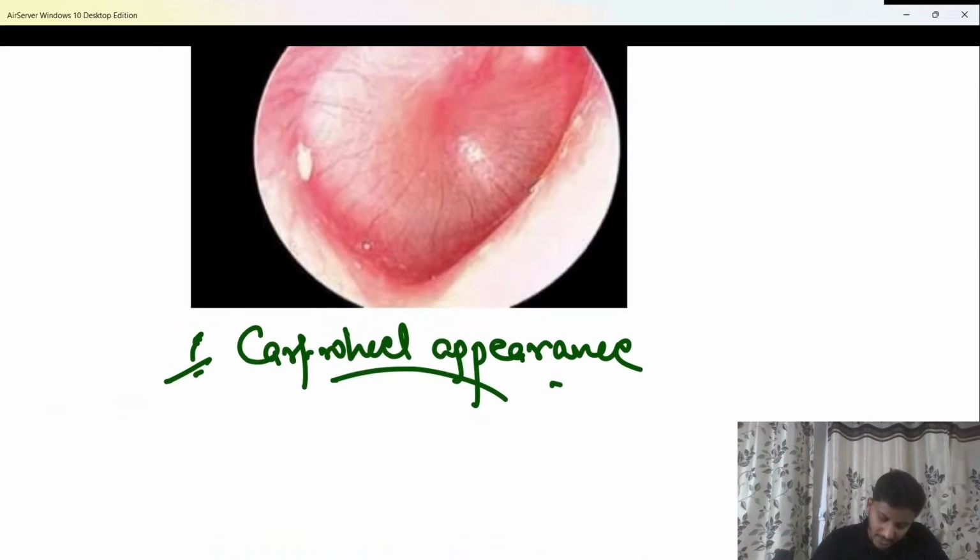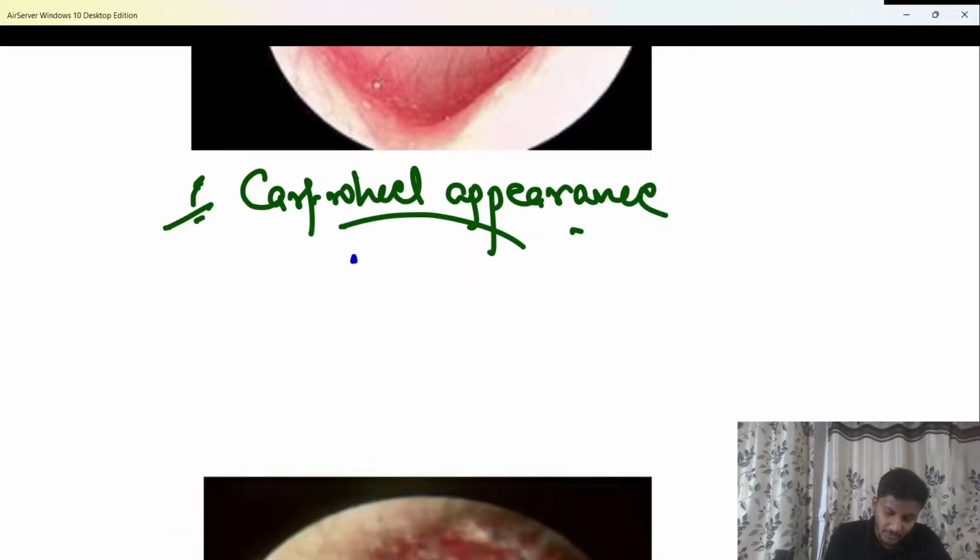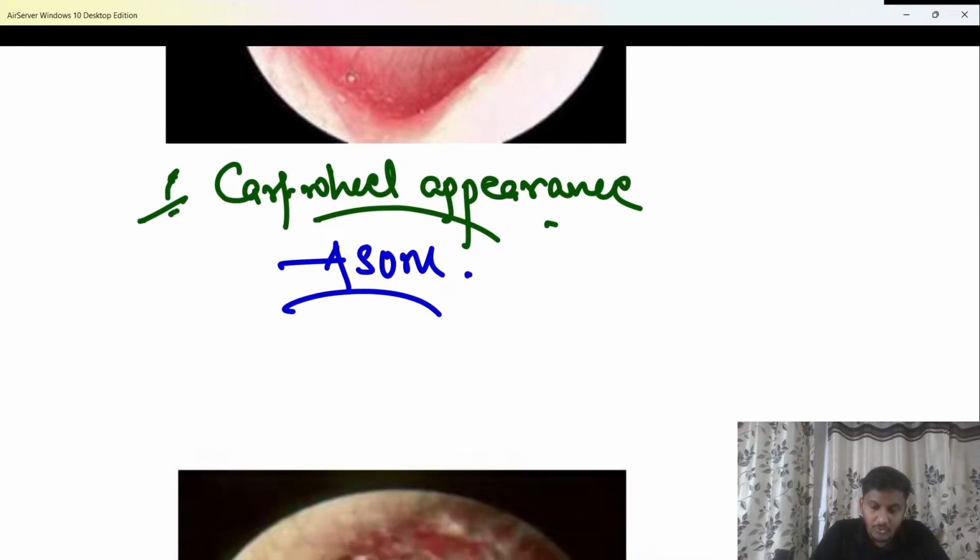So do remember that the cartwheel appearance is usually seen in patients suffering from ASOM, acute suppurative otitis media. Can anybody tell me in the chat box which is the most common group of organisms or bacteria which can lead to ASOM in a patient?